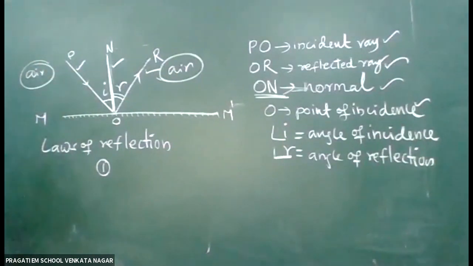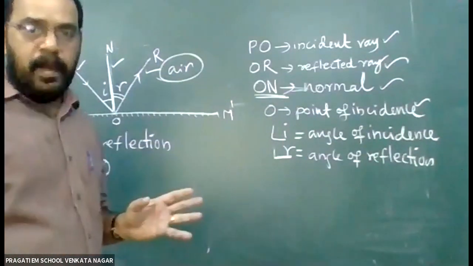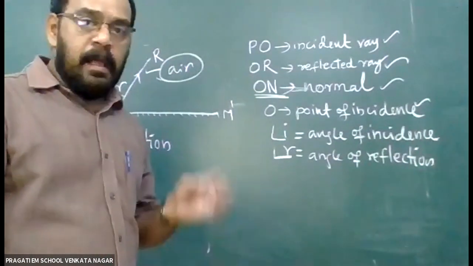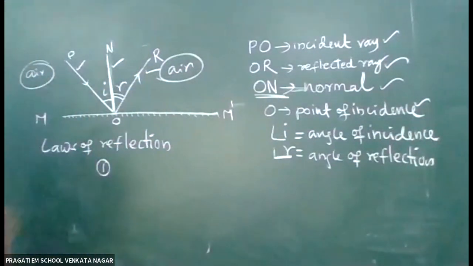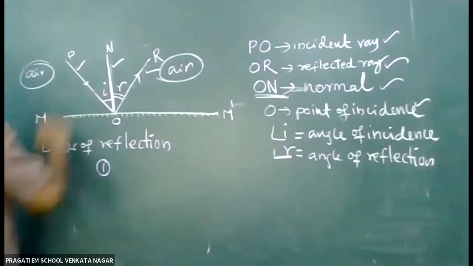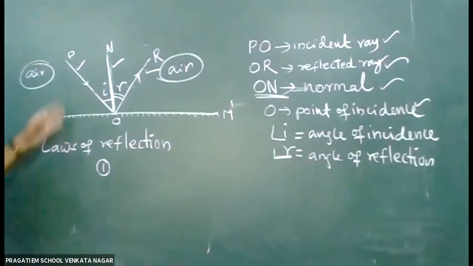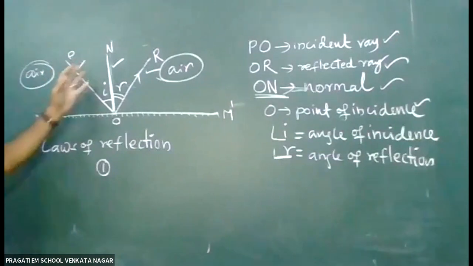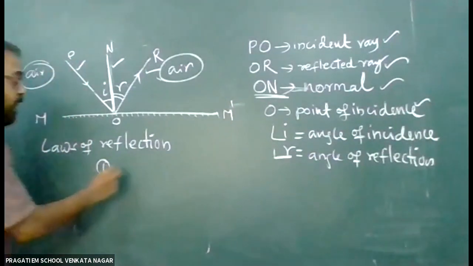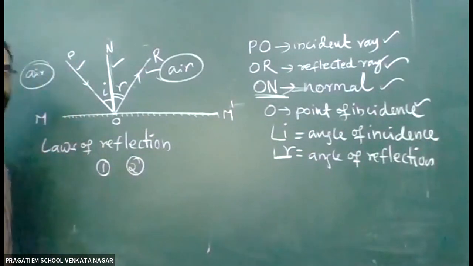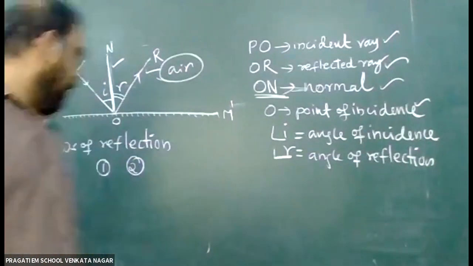That is the first law. The incident ray and the reflected ray are on either side of the normal. That we can define as the second law of reflection.